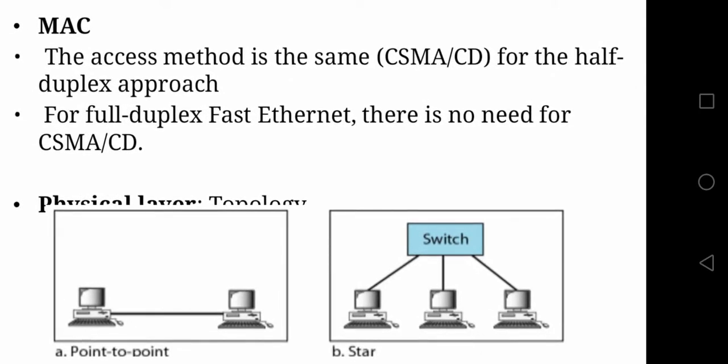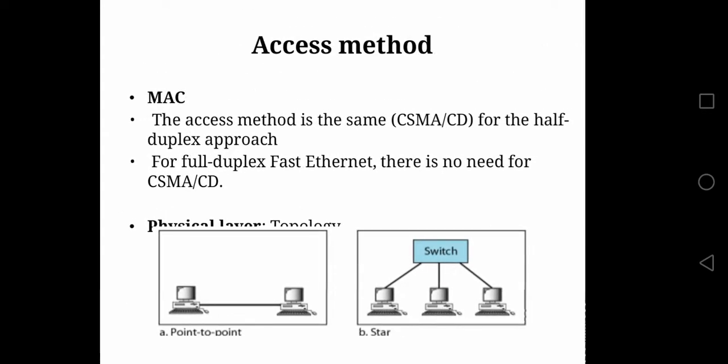Again, you can observe these diagrams, diagram A and diagram B. In diagram A, there are two devices connected using a point-to-point dedicated link. In diagram B, there are three devices connected using a switch, which forms the star topology. The meaning here is, if there are only two devices, they can be connected using a dedicated point-to-point link. If there are more than two devices, then they are connected in the form of a star topology. This is about the topology.